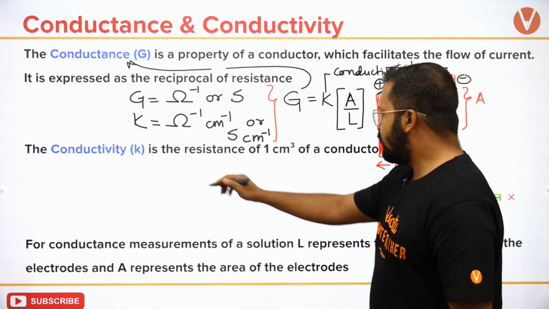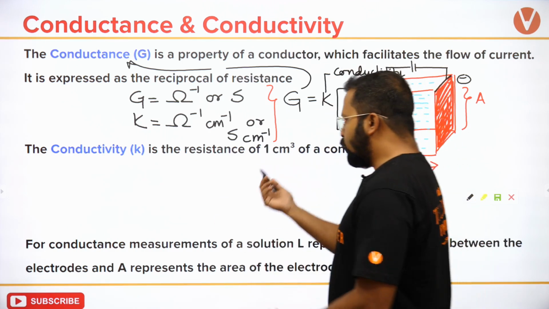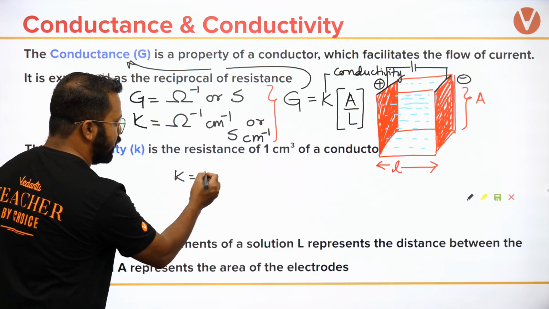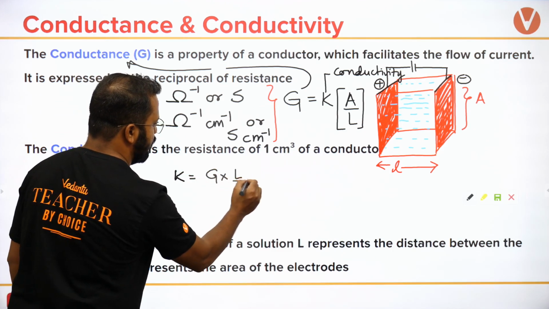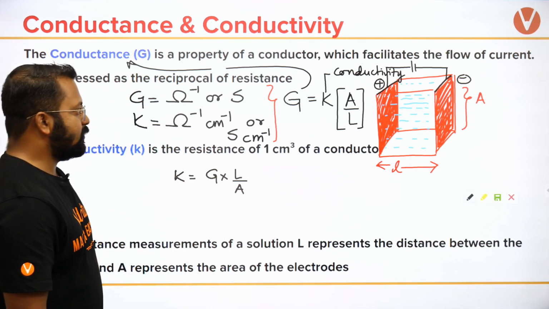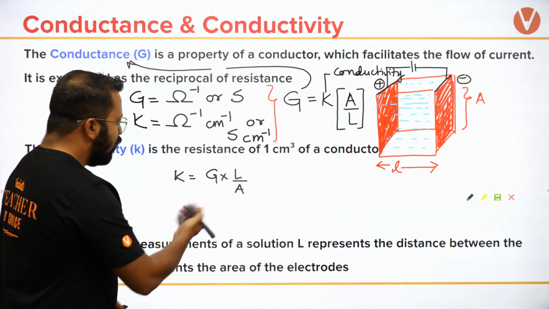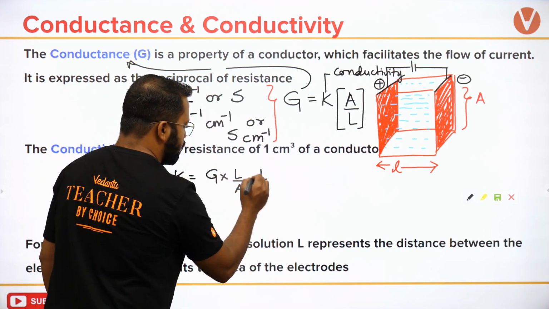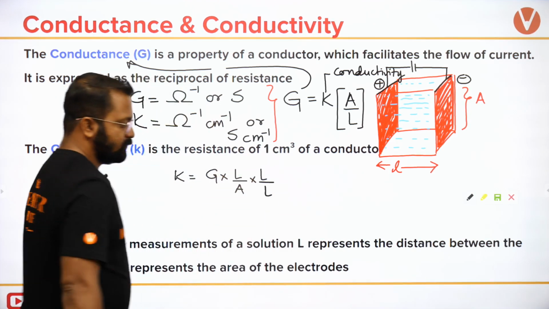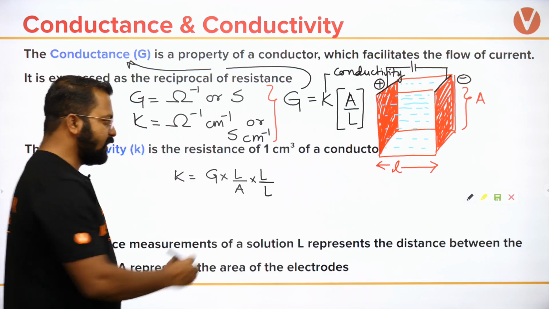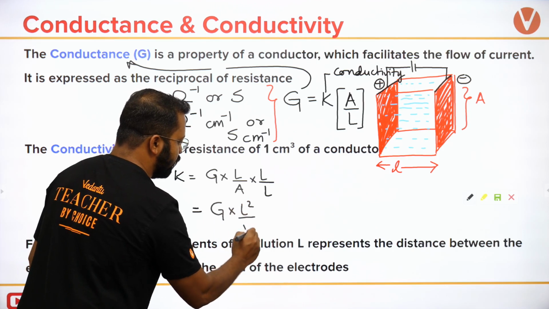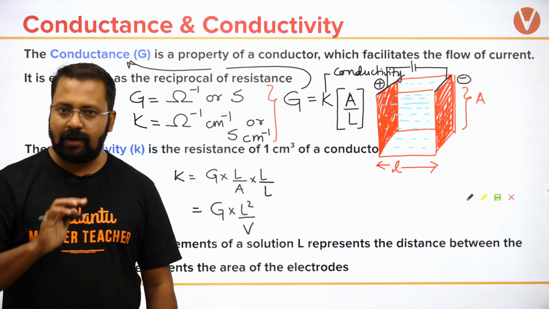Clear? How do I express conductivity? Conductivity को कैसे express करेंगे? तो conductivity will be written as G times L upon A. If I multiply this with L and divide it with L, it is nothing but L square by volume.